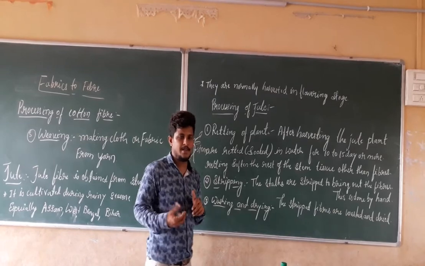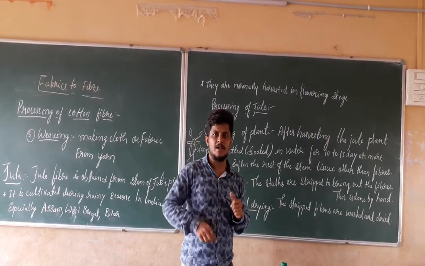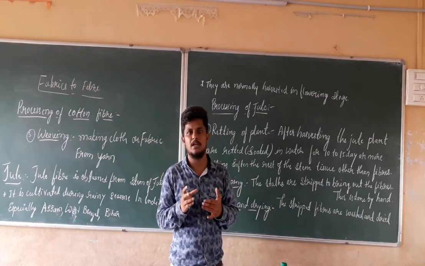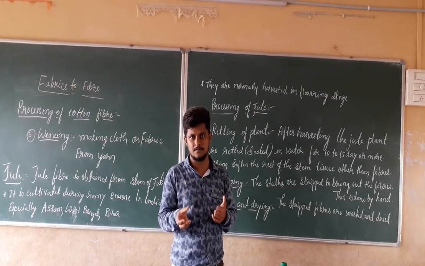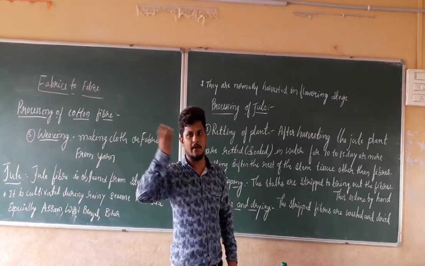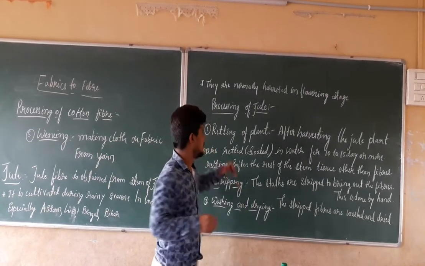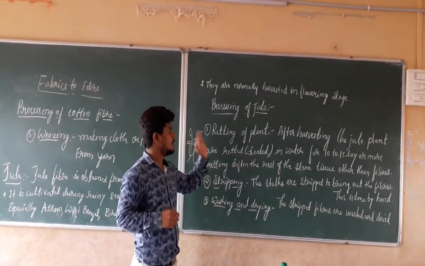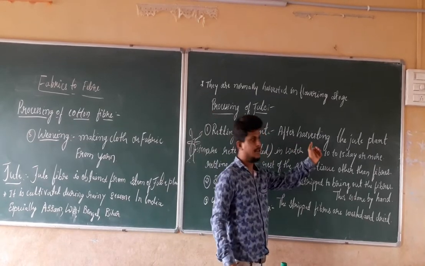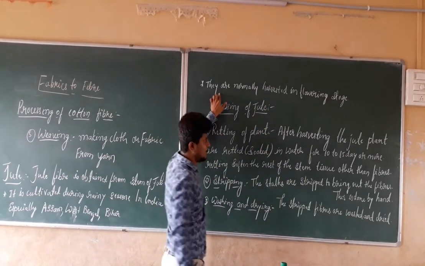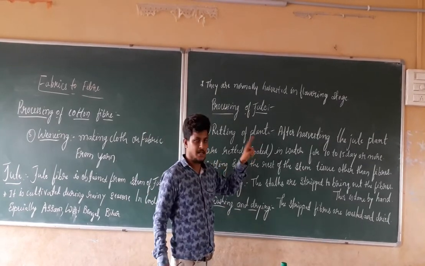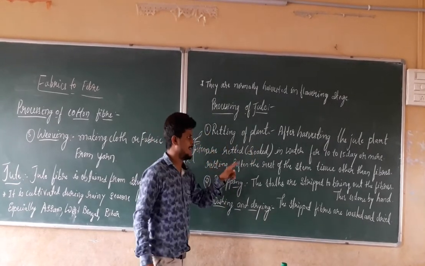While doing this, the fiber present in the jute plant gets separated. In the same manner, other plant parts are soaked and become smoother, so that we can easily separate the jute fiber from the jute plant. Retting of the plant is nothing but, after harvesting, the jute plants are retted, that is, soaked.